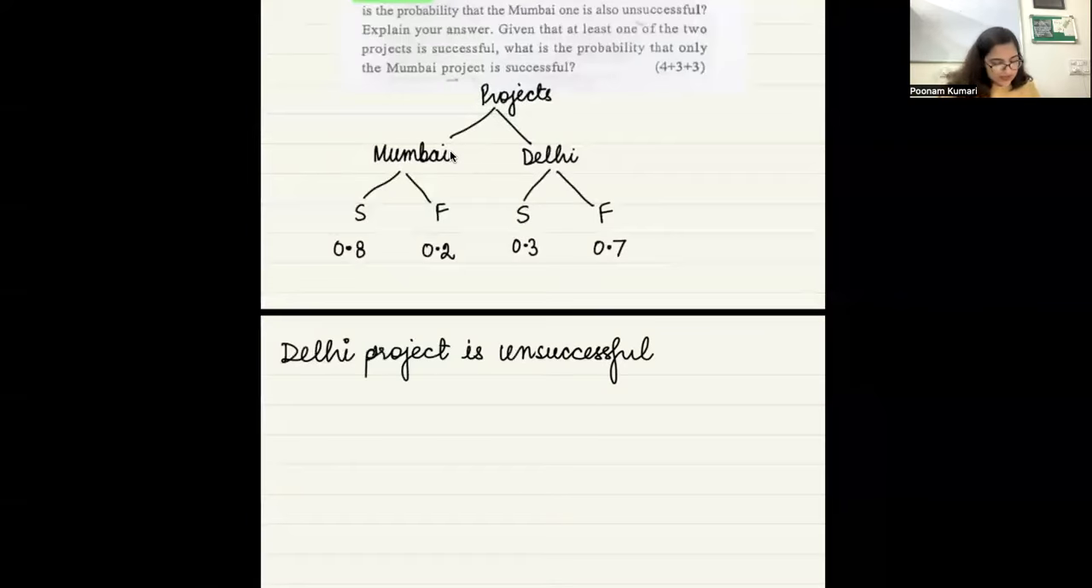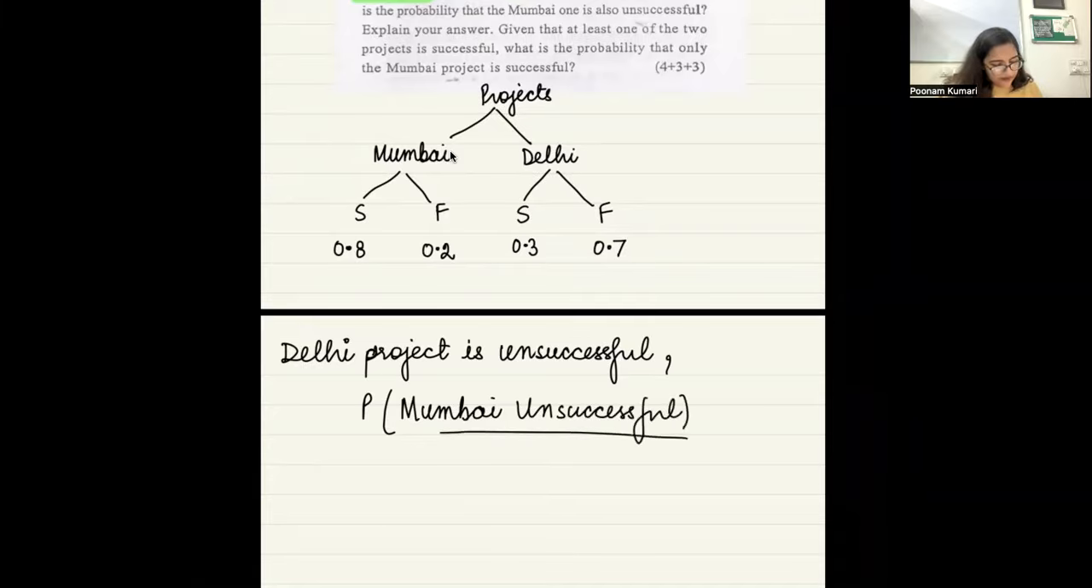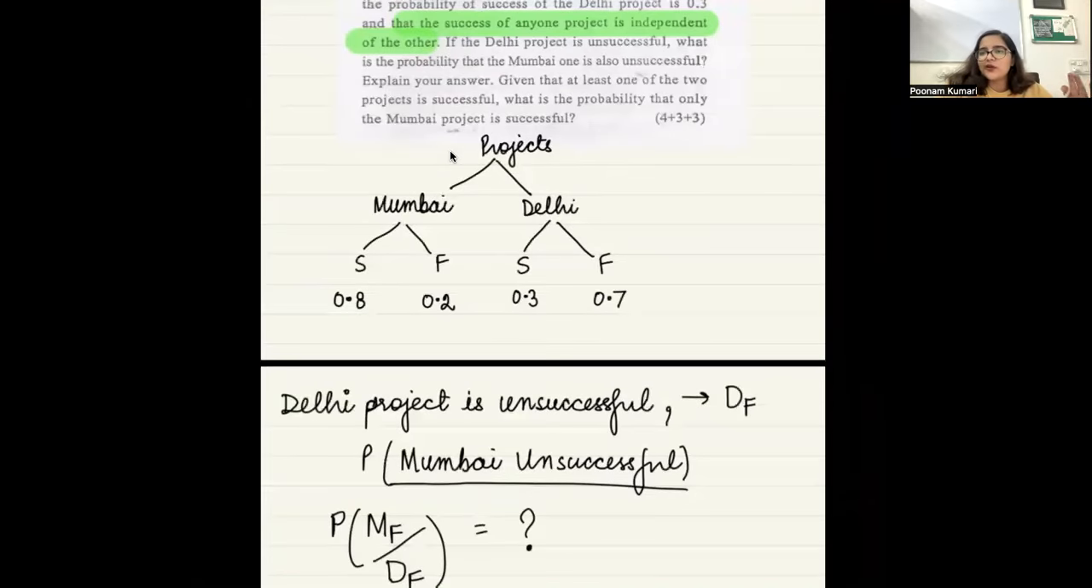Given that the Delhi project is unsuccessful, what is the probability that the Mumbai project is also unsuccessful? This you have to figure out. So what is it going to be? Delhi project unsuccessful means the Delhi project has failed. So you have to tell what is the probability that the Mumbai project will fail given that the Delhi project has failed. What is this going to be? And you also have to explain your answer.